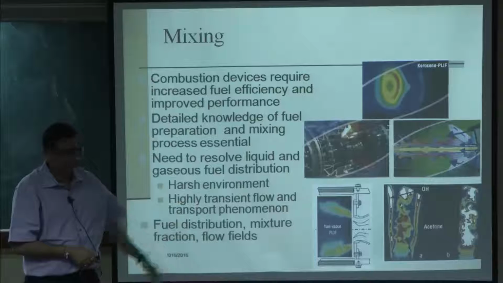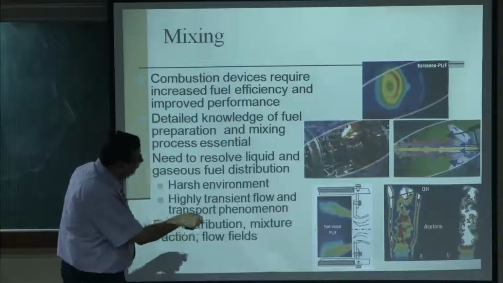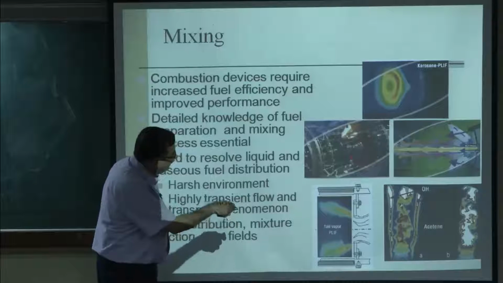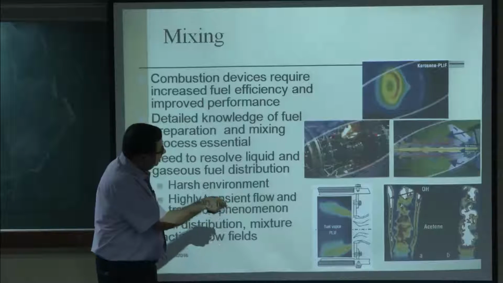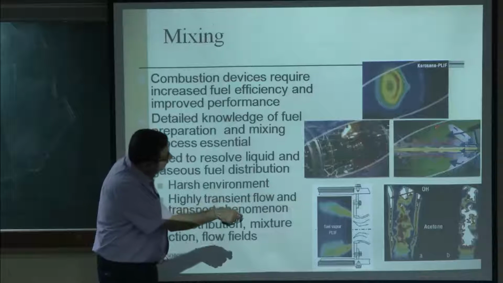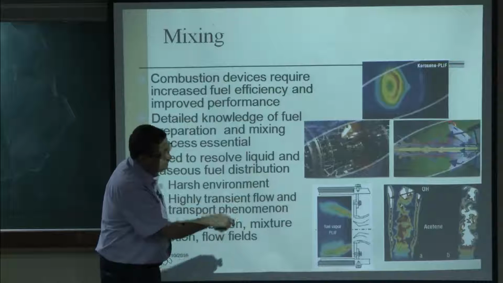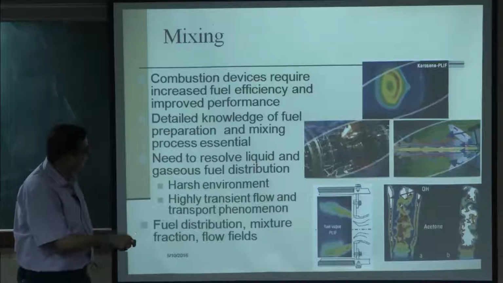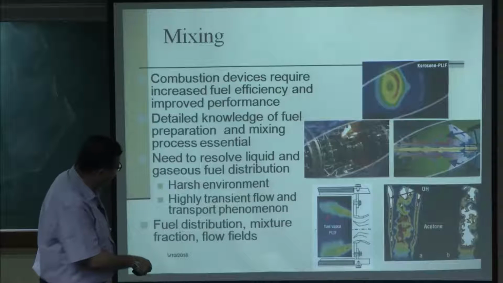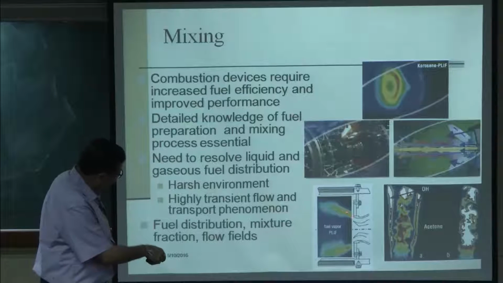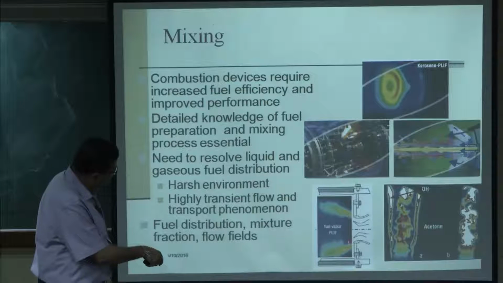For a particular spray combustion system, how the fuel is distributed in the flow field can be measured using this system. Here is a PLIF image being taken of a practical gas turbine combustor. Here is the cutout of a gas turbine combustor, and this is how it looks, how the combustion is occurring. Here you can see the fuel vapor PLIF. Okay. So, this is the fuel vapor coming in, and you can see the concentration, it is coming from a swirl atomizer.